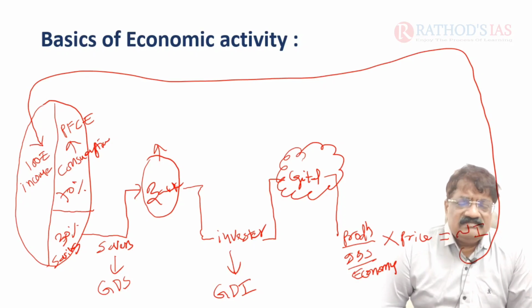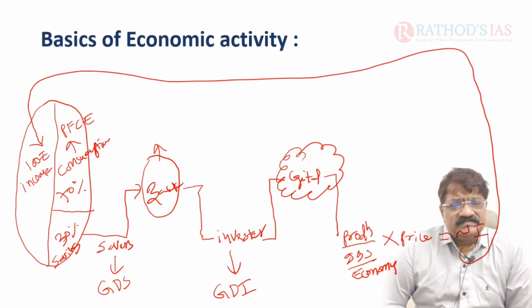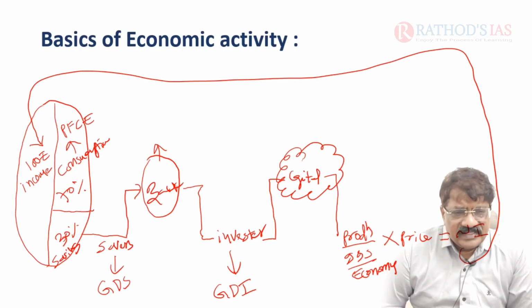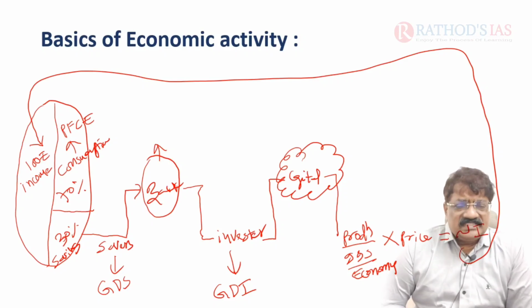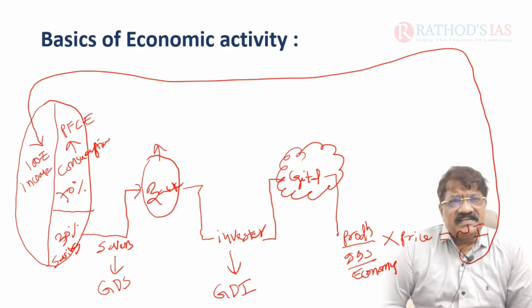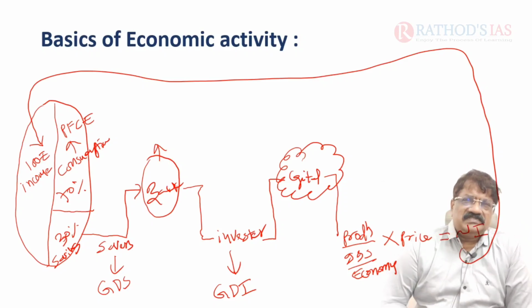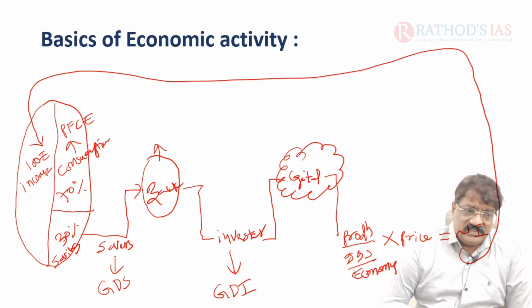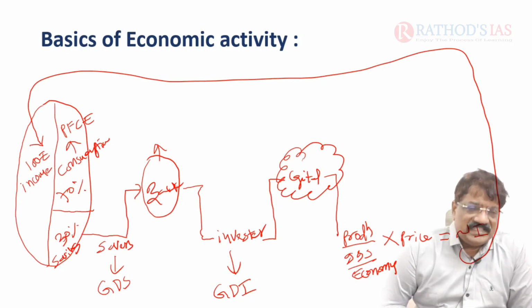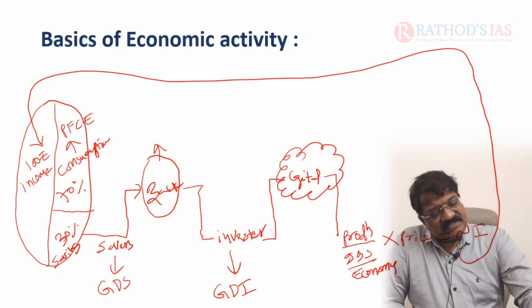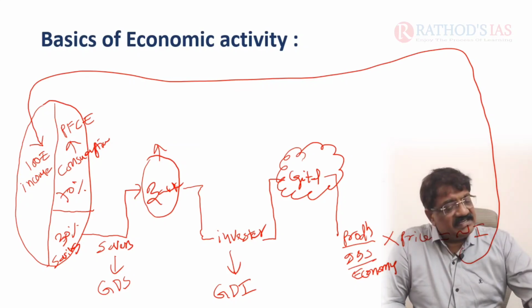So then only can we grab the profits. If you rely upon the money lenders, they charge an exorbitant rate of interest. The total profits are washed out. That's why a strong banking system is needed. But unfortunately, the banking system is very, very weak in India.